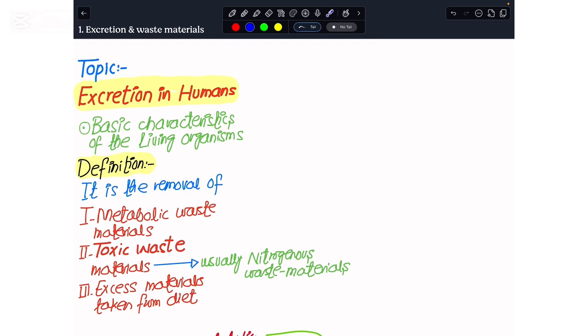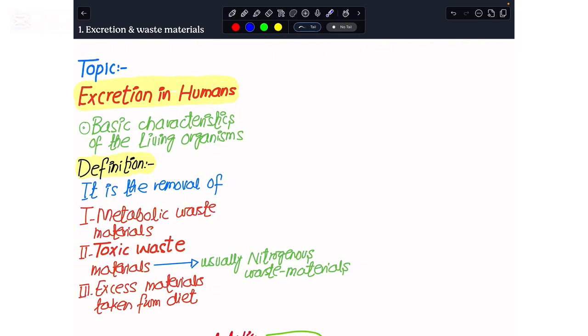Over there, we have seen that excretion is a basic characteristic of living organisms, where we have nutrition, reproduction, sensitivity, and movement. So we would have this excretion with us. So we would see what this excretion actually means.